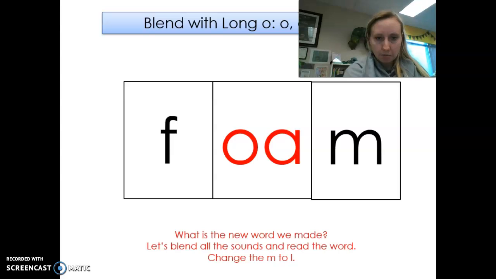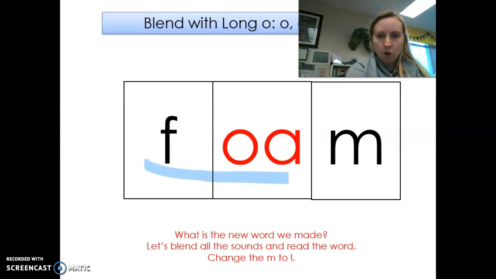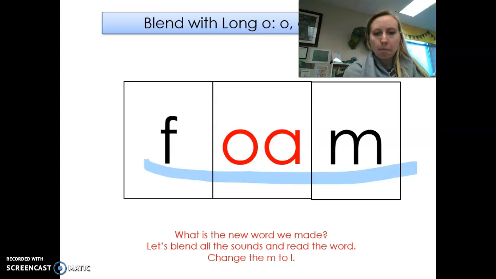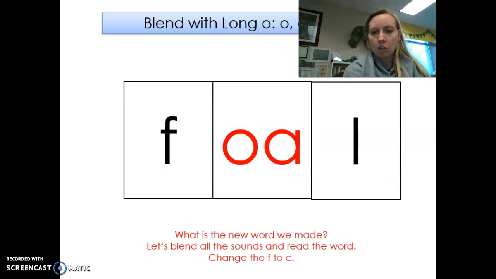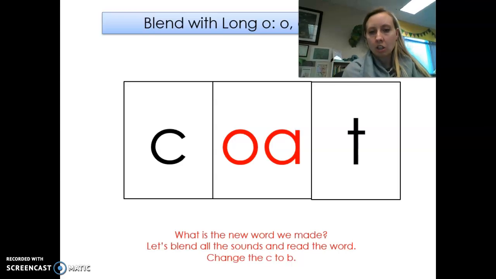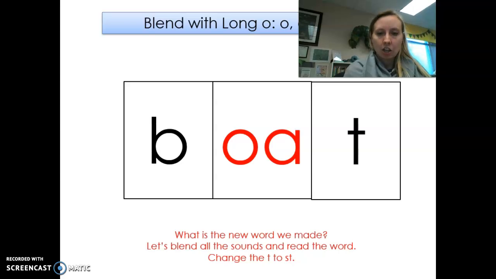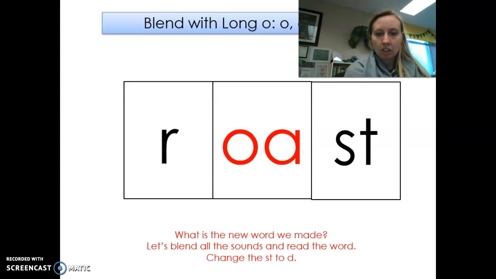So let's blend. Foam. Change the m to l. Foal. That's a baby horse. Change the f to k. Coal. Change the l to t. Coat. Change the k to b. Boat. Change the t to st. Boast. Change the b to r. Roast. Change the st to d, road.